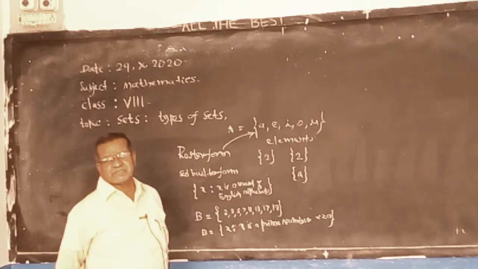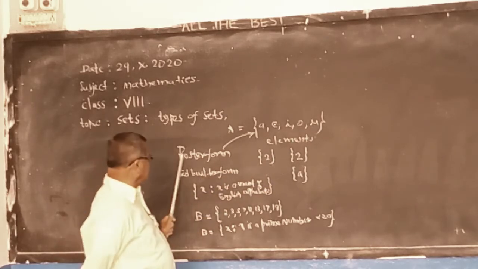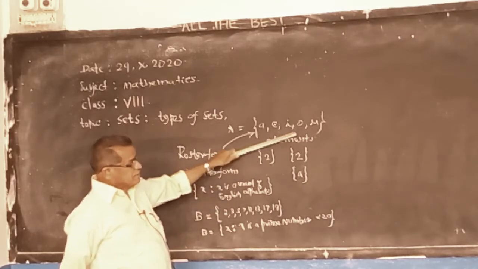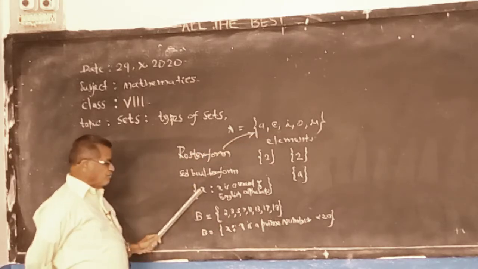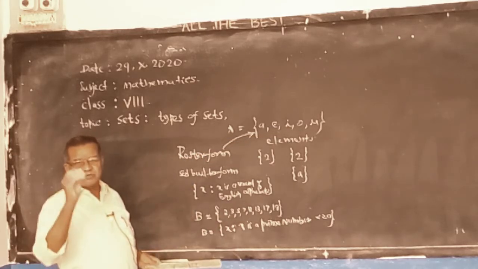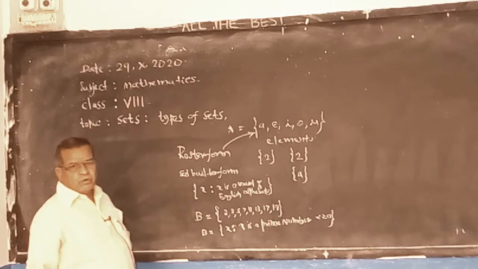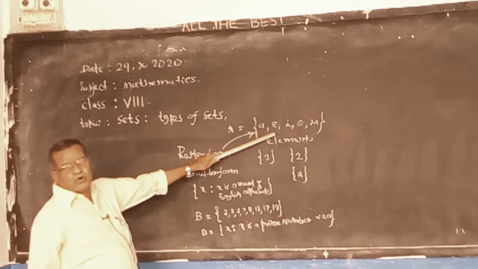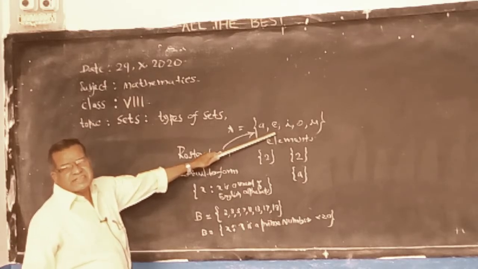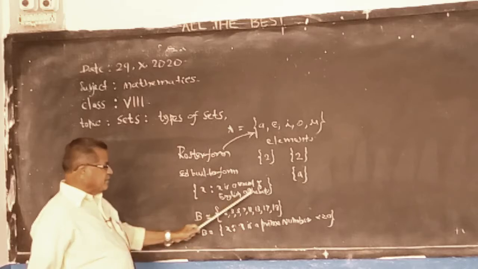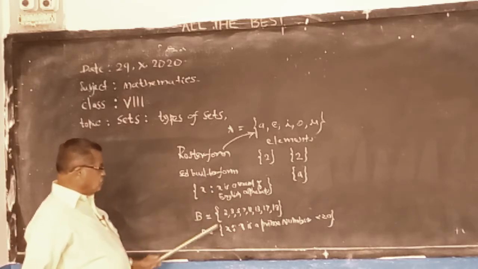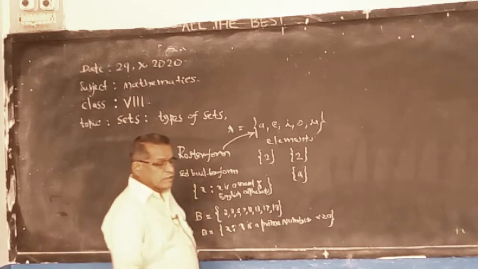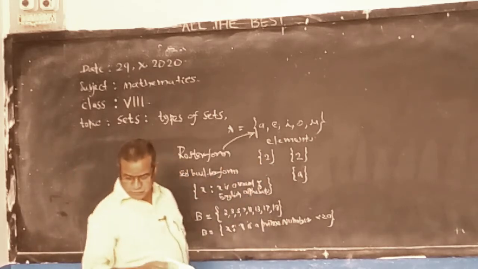We know the elements of the set in roster form, but we won't see these elements in set builder form. In set builder form, we see only its rule. What is the rule here? Vowels of the English alphabet. That we are writing here.